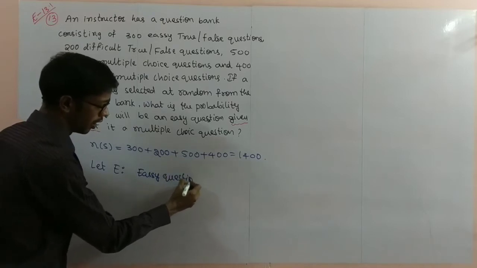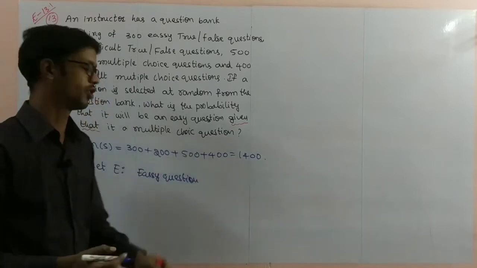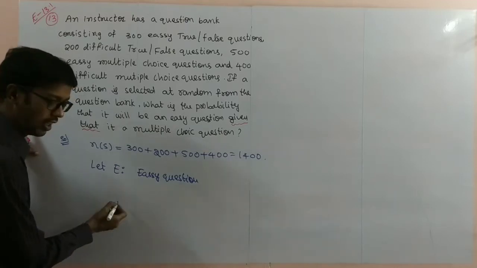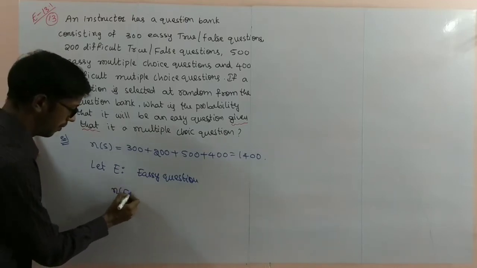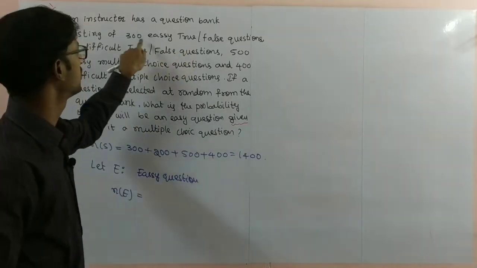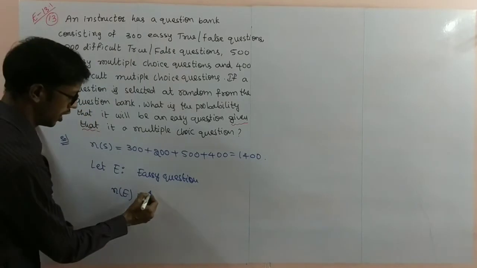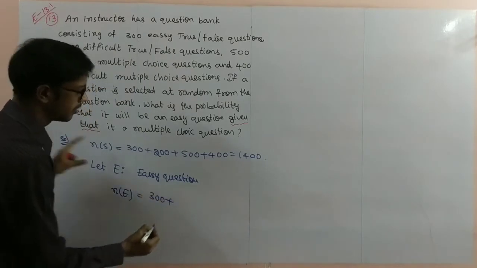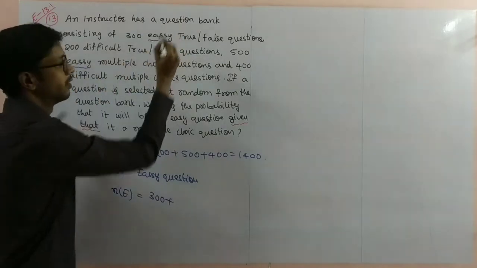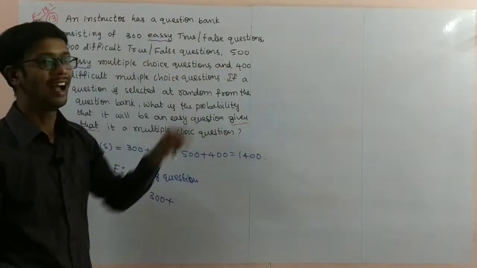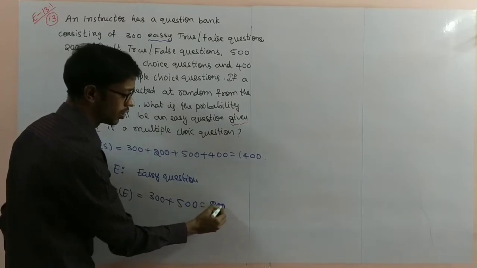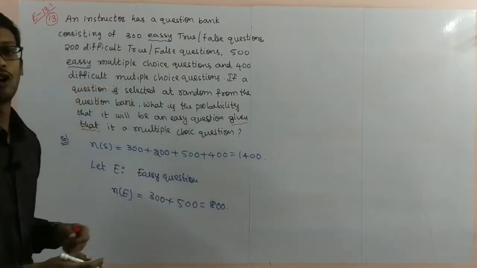The number of elements in E is the easy questions: 300 easy plus 500 easy, that is 800 easy questions in the total question bank.